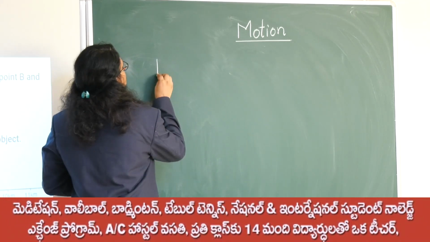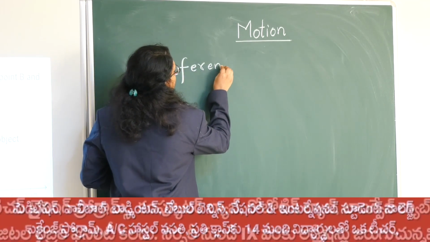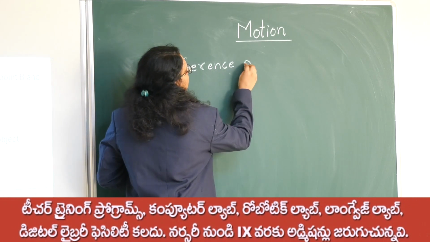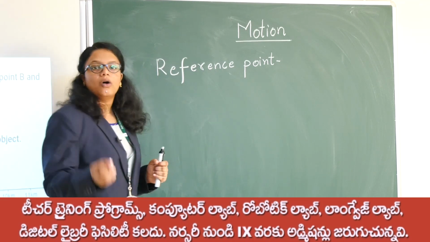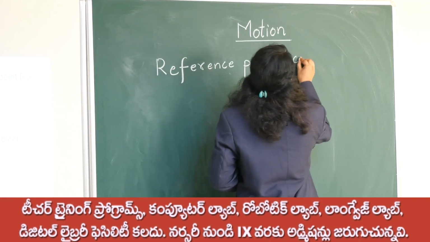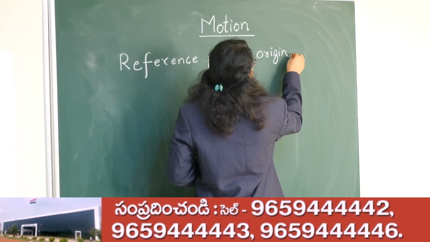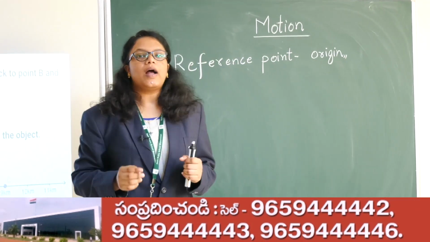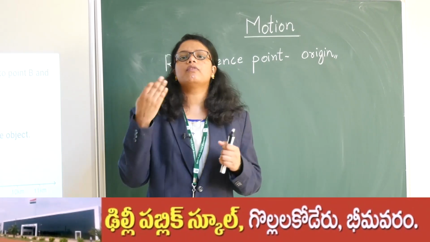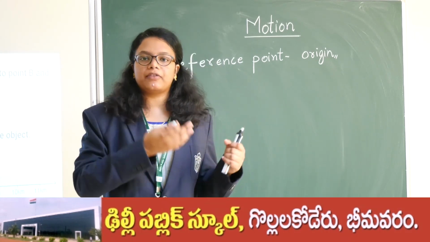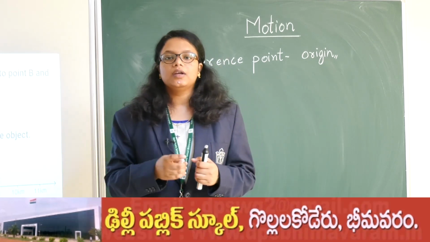So the thing which we have studied is the reference point, which is also known as origin. As I have already told you, here Delhi Public School becomes the origin. Whenever you are moving somewhere, you can keep some reference point, and with that reference point we can calculate whatever we want. Clear?